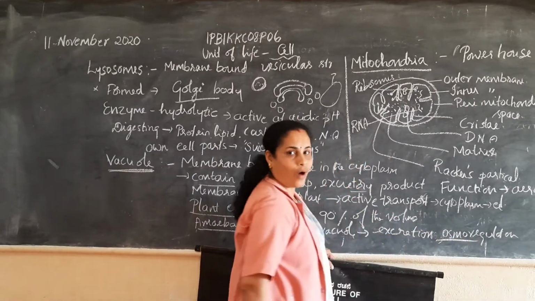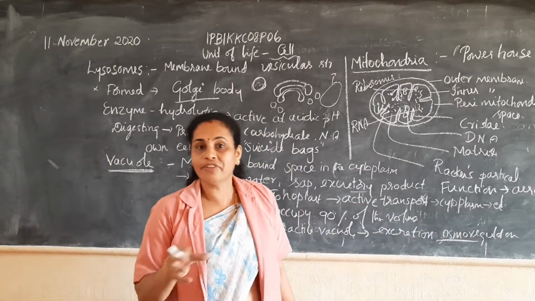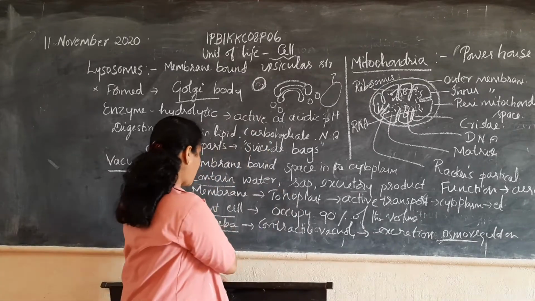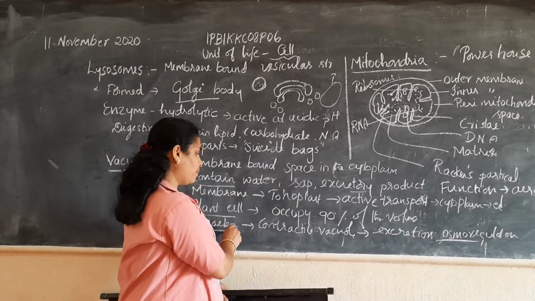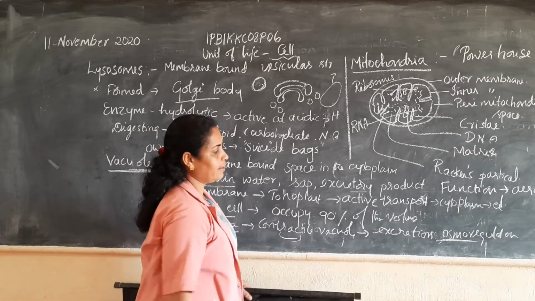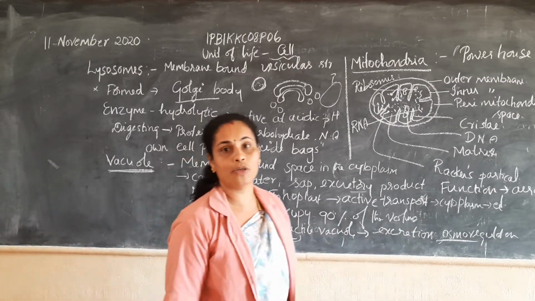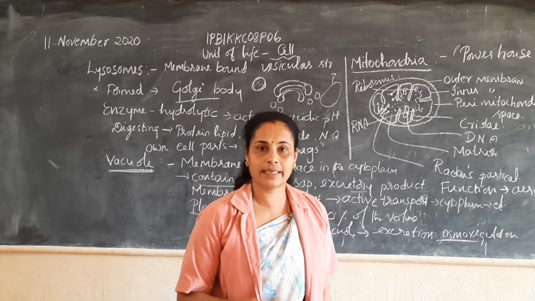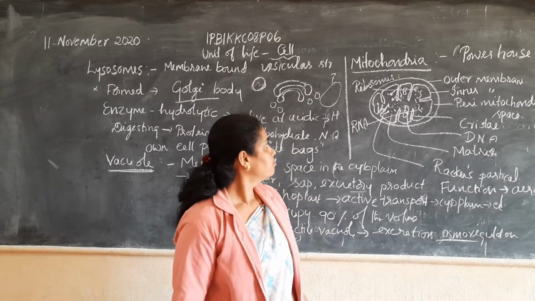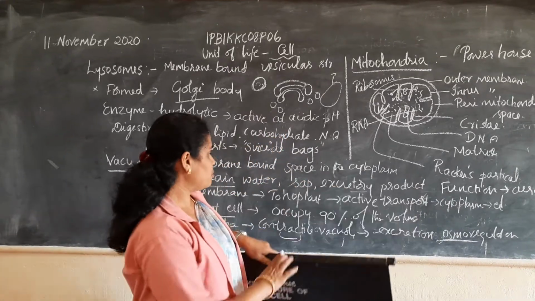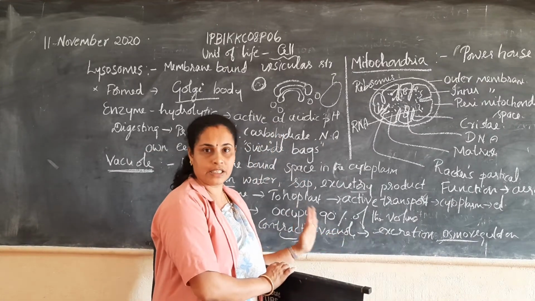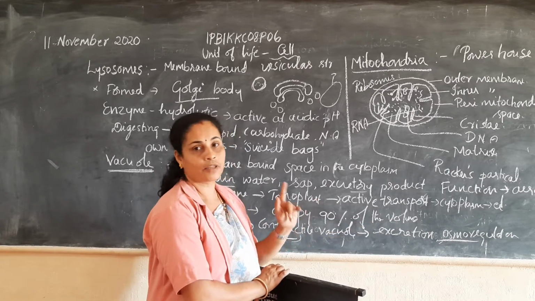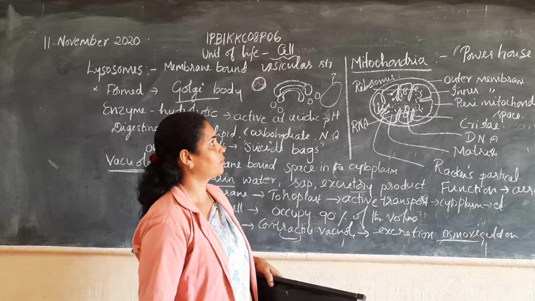Osmo meaning water, regulation of the water within the unicellular protozoa. So in amoeba, they are mainly involved in excretion and osmoregulation. That is called the contractile vacuole. So by writing a difference, you can write: in the plant cell a large vacuole is present, in the animal cell small vacuoles are present.